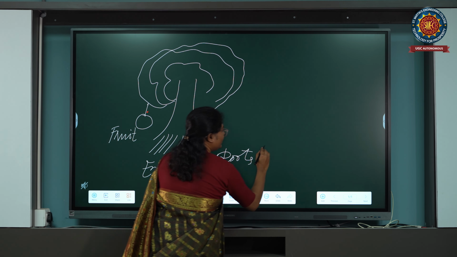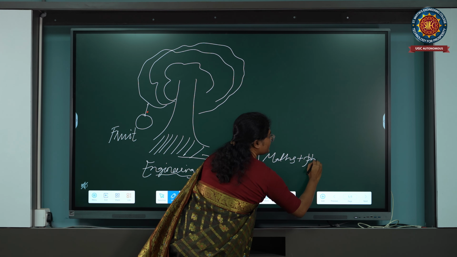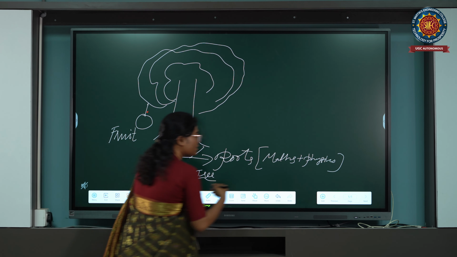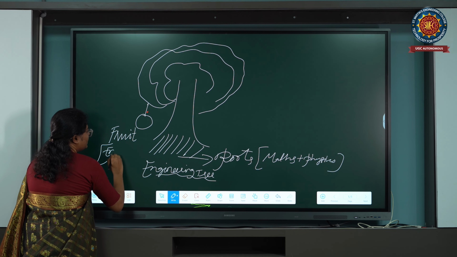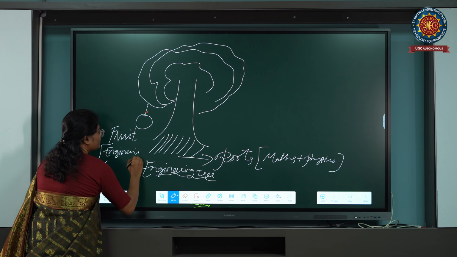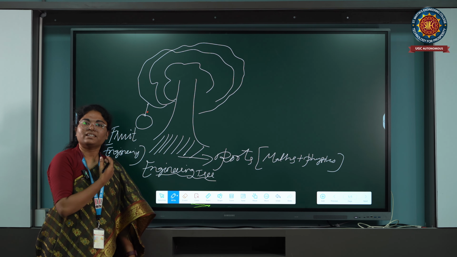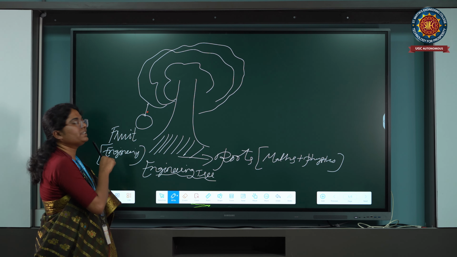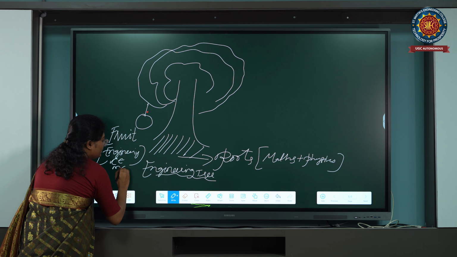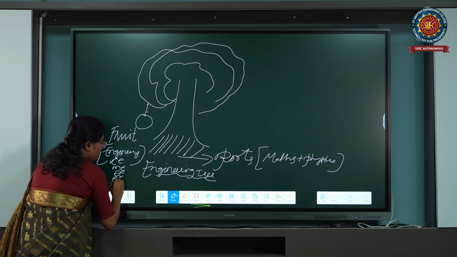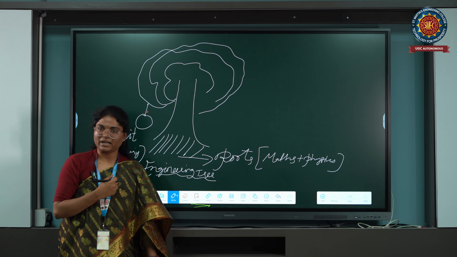Now, what is the meaning of a root? Roots are maths plus physics. And what are the fruits? Various branches in engineering. If we consider an engineering tree, roots are maths plus physics and the fruits are various branches of engineering. We are very much aware of civil engineering, mechanical engineering, electrical engineering, ECE, IT, CSE, and these days we are seeing allied branches.